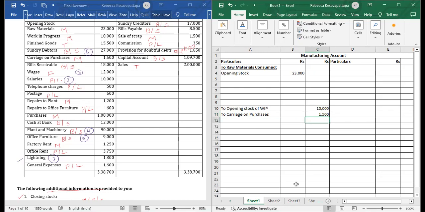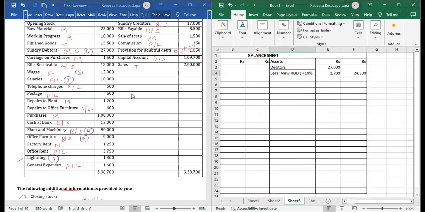Then coming to bills receivable. It has to be written in the balance sheet. That's on the debit side, that means it's an asset. So we will write here bills receivable, 18,000.